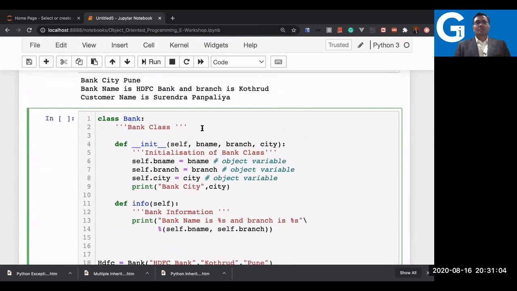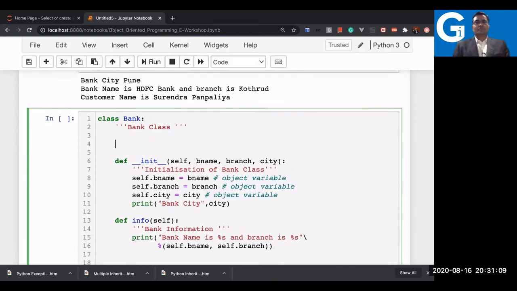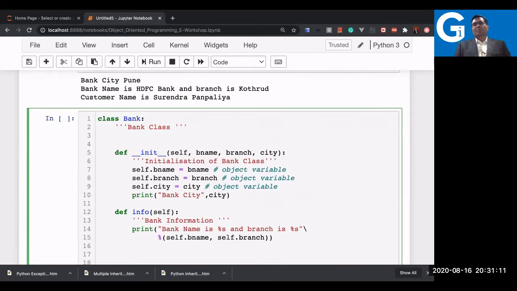Now to explain the class variable, I will write a class variable here. In the case of a bank, you can have a unique code. It could be the IFSC code, which is unique. So let me write it, IFSC equal to, let's say I'm starting with 100. Okay, you can write 0 also. That's not necessary, it is just an initial value. I'm writing 0 so that it's not specific. So this is a class variable.